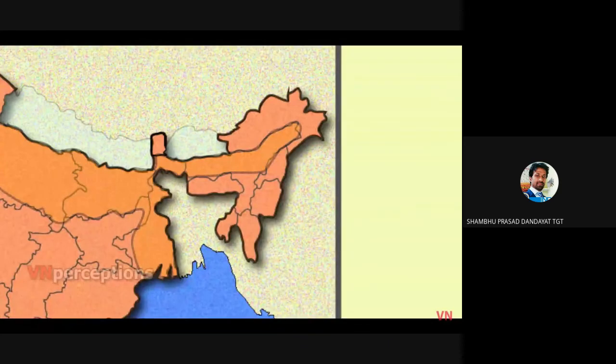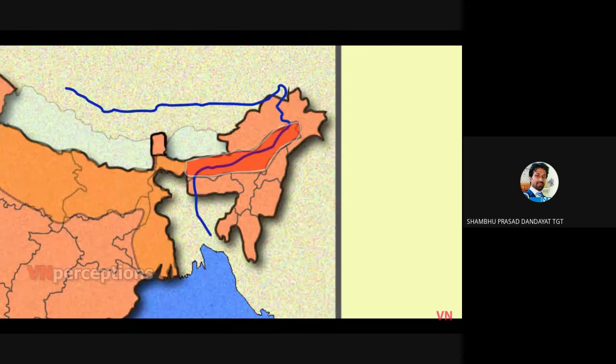Now, this Eastern Plain is a continuation of the Great Plain of India. It is a well demarcated physical unit in the northeastern part of India. The valley includes the whole of Assam, which is drained by Brahmaputra River. This valley is formed by Brahmaputra and its tributaries. Now, the general elevation of the valley ranges from 130 meters in the east to 30 meters in the west.